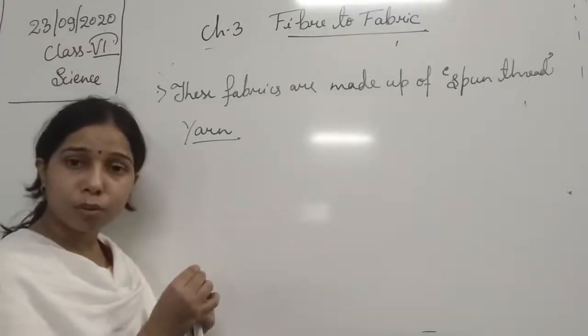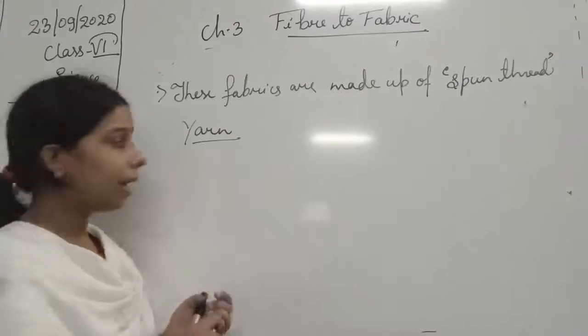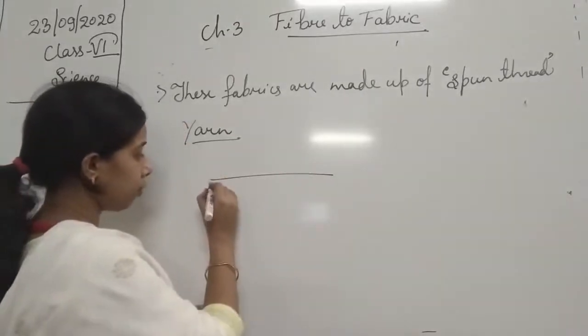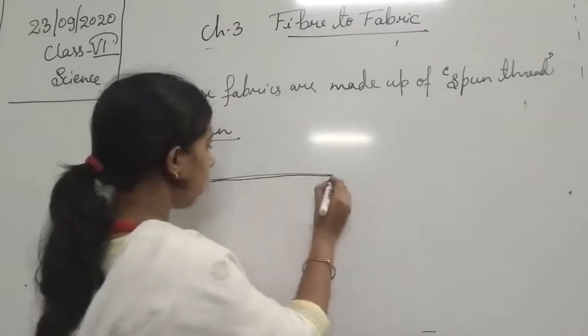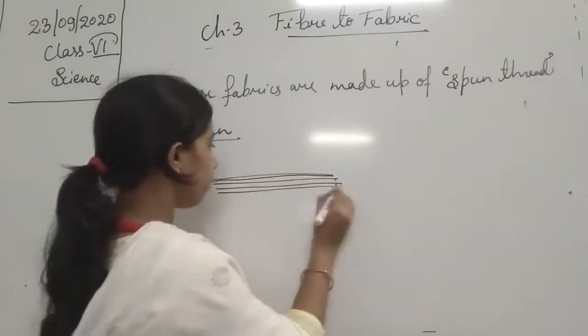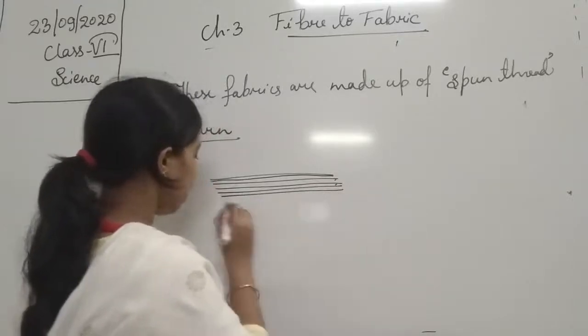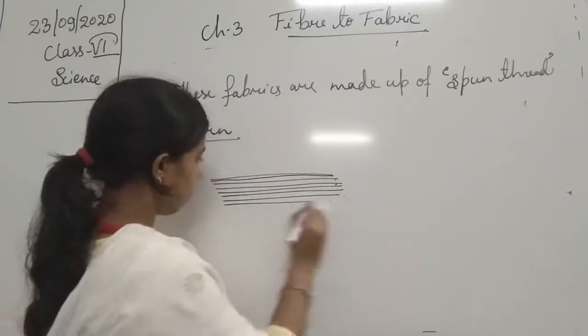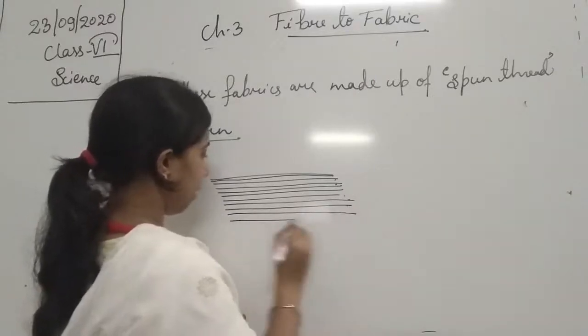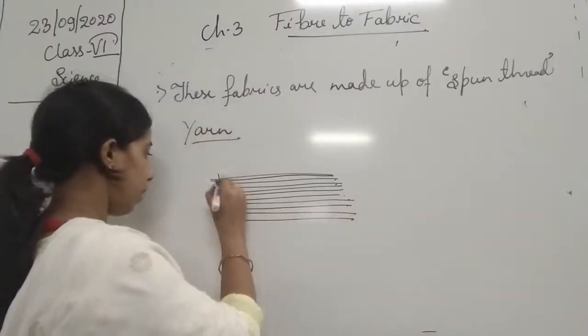We can observe it by simply looking at the cloth. When you see the cloth, students, if this is a sheet of cloth, you will see that there are a lot of threads which are arranged next to each other, and they are placed over one another like this.